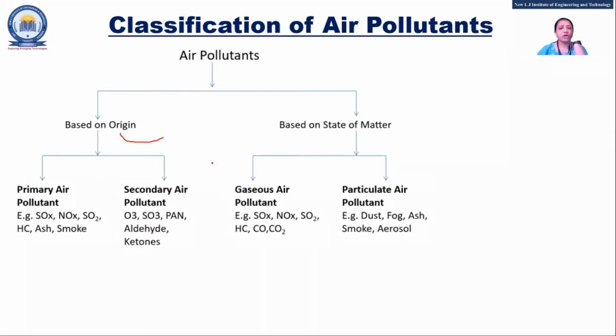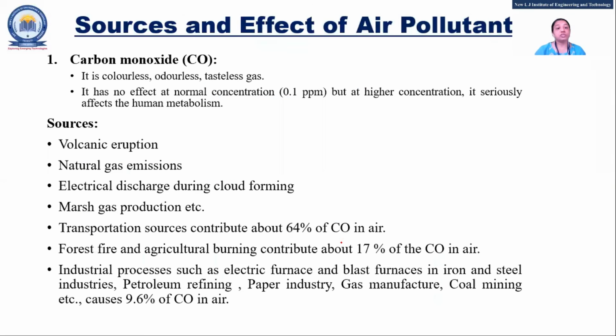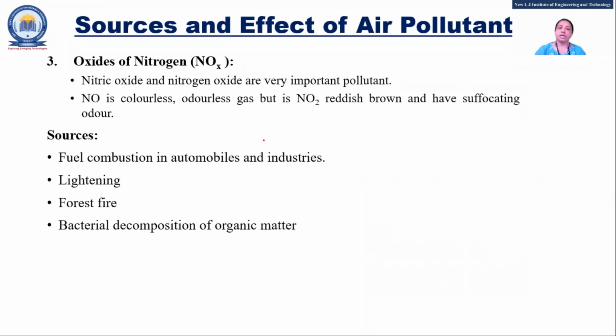Classification is based on origin and based on state of matter. So primary, that means they are released, CO2 and all that, right? That will mix with the atmosphere and it will do some processing and generate some gases. So they are called what? Secondary. You can see that this is primary, generated by a particular source, and it will be mixed with the air, and they are supposed to generate another, that is called secondary pollution. Sources, so in that one I think we have discussed two or three, right? Carbon monoxide, carbon dioxide, and I think the oxides of nitrogen, right? Okay, fine.